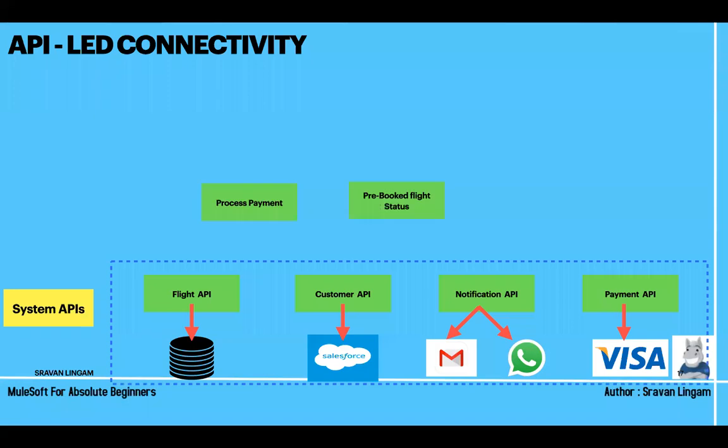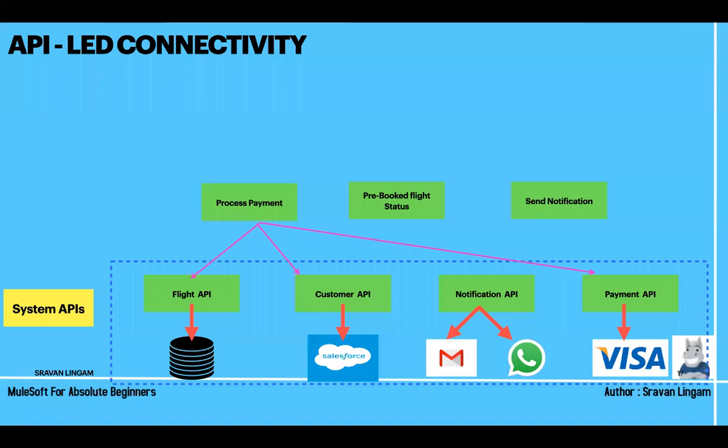Now process payment, book flight status, send notification. Now I have 3 functionalities to implement. First one is process payment. To process the payment, what are the things required? I need flight information, because which flight I want to go on, whether it is Air India or Emirates, I need to check. Next is customer information about myself. Then I need to do a payment.